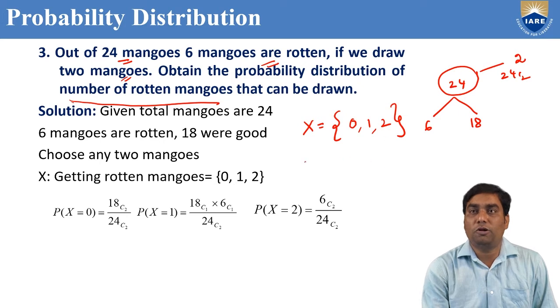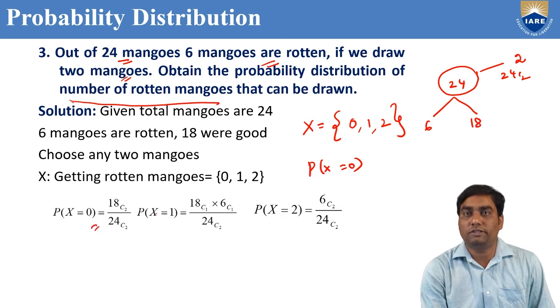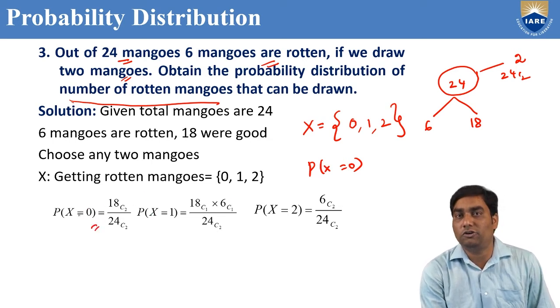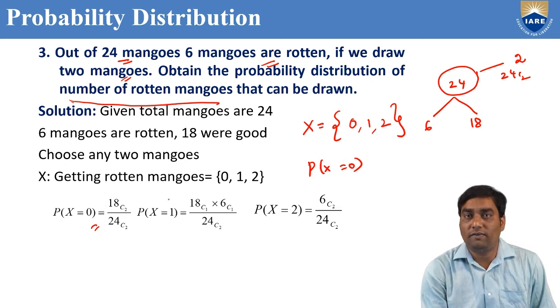Now we can find the probability distribution. To find P of x equal to 0, that means the number of rotten mangoes is 0. Denominator: total number of mangoes is 24. Out of 24, we draw 2 mangoes, in how many ways? 24 C2.